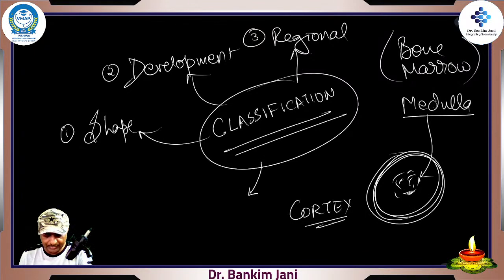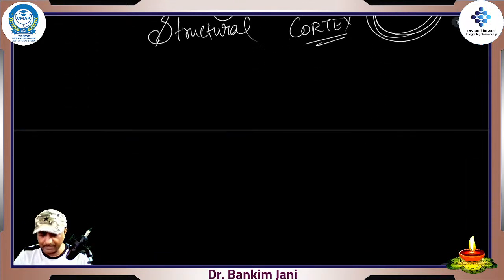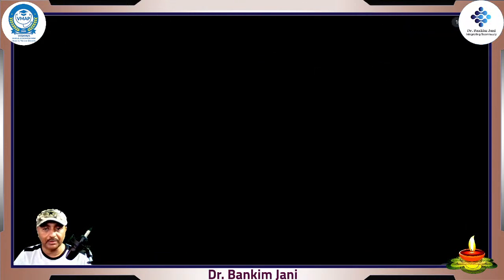And the fourth division would be based on the structure. It is in this structure where we'll be talking about this cortex and medulla in more detail. That is what is called the structural. Understanding this will give us an insight that when we talk about bones, every bone is so different from each other. Okay, so let's start with our first classification.